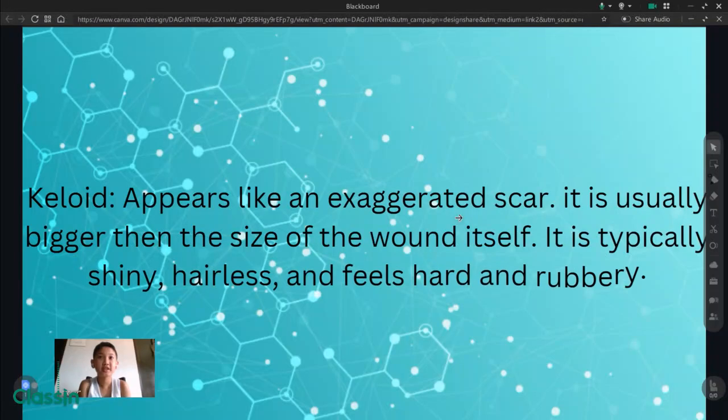Keloid appears like an exaggerated scar. It is usually bigger than the size of the wound itself. It is typically shiny, hairless, and feels hard and rubbery.